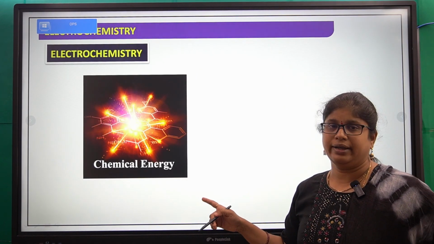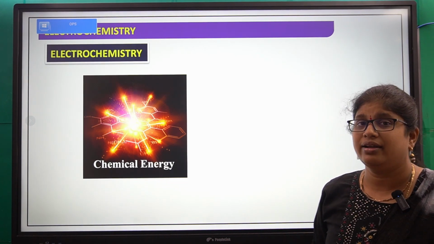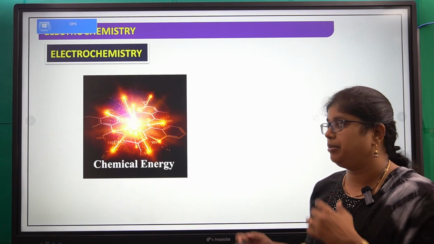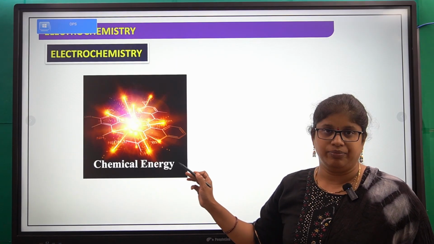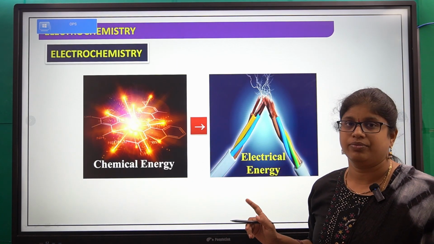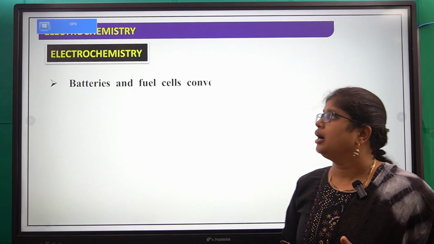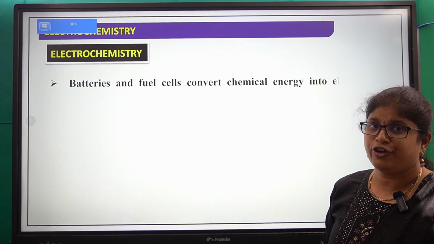If we look at this picture, this is the chemical energy, meaning the energy released from the chemicals. Now we are converting this chemical energy into electrical energy. Next, batteries and fuel cells.